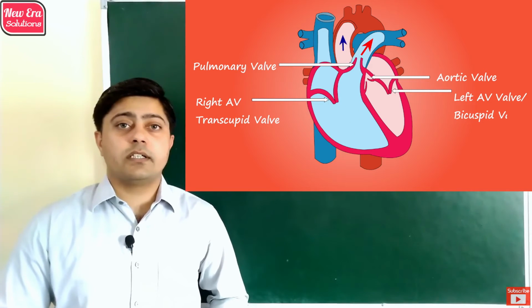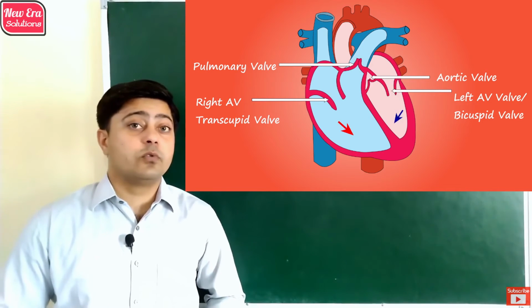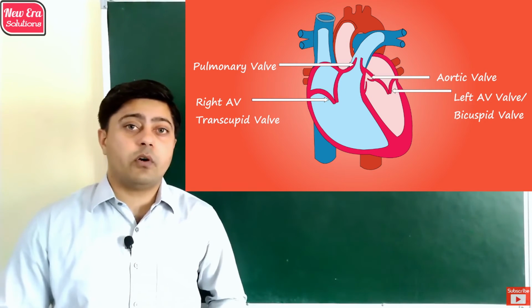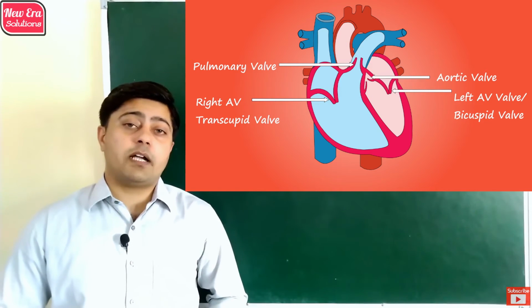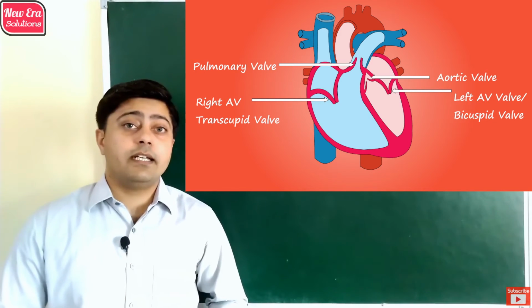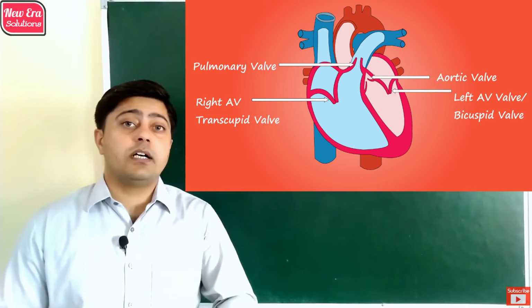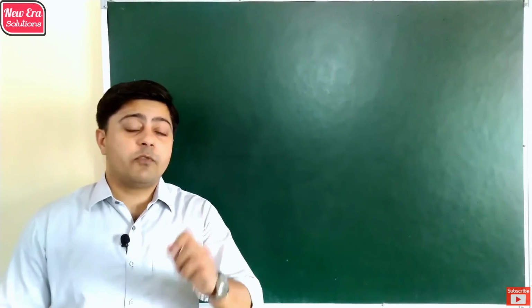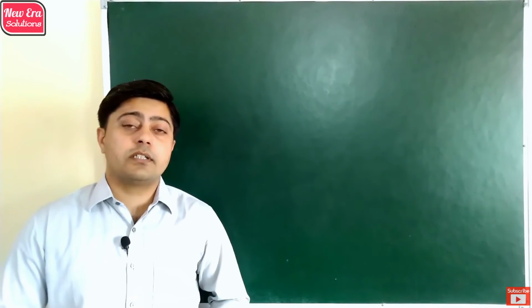From the left auricle, the blood reaches the left ventricle with the help of the bicuspid valve, and when the left part of the heart is filled with oxygenated blood, it is pumped to the largest artery called the aorta, which carries the blood towards the organs.